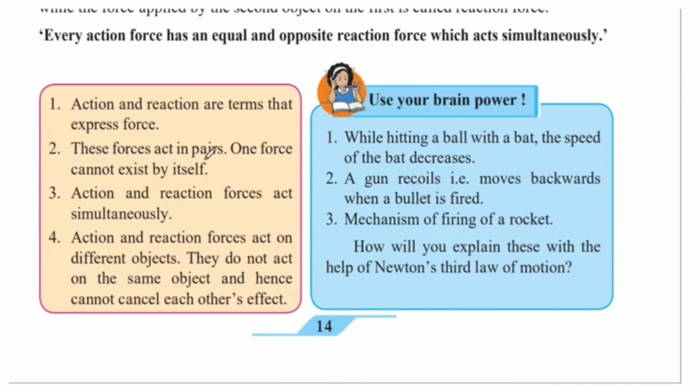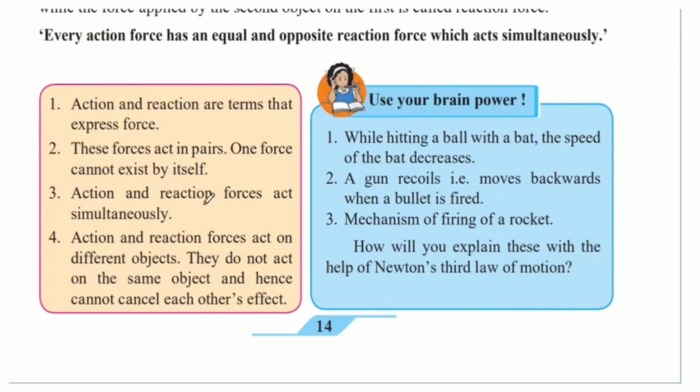There are always two forces acting on certain objects. One force cannot exist by itself. So this is saying that without the presence of the other force, one force cannot be present. As we saw earlier in the example of the book and the table, the book cannot exert a force on the table without the table exerting a force back on the book, and vice versa.